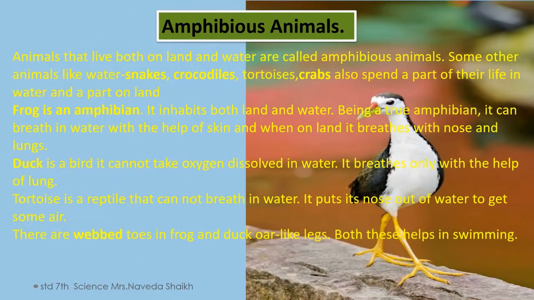A few examples of amphibious animals include this water hen also. They have a waxy coating on their feathers which helps in quick draining of water from their body, and they do not get wet. Like if you go into the water, your body gets fully wet. But these birds we talk about, if they go inside the water also, they do not get wet. The feather has this waxy coating and the water rolls off from their feather.